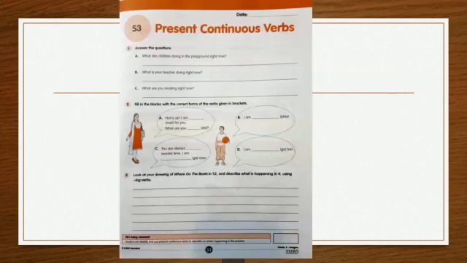Question number 3. Look at your drawing of Where Go the Boats in S2 and describe what is happening in it using ing verbs. You already drew one picture in S2, first question. You have to describe it with the help of ing words. For example, the boy is standing. The river is flowing. You have to complete it.